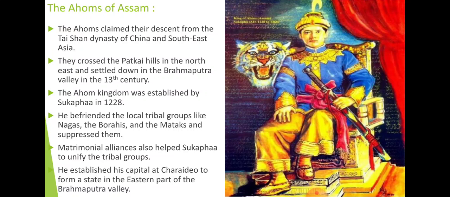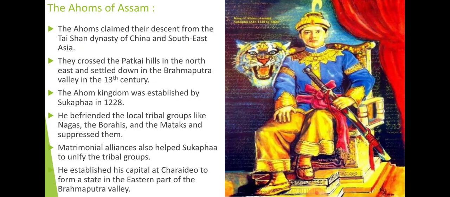After suppressing all of them, he established his kingdom and made Charaideo his capital. He not only suppressed them and fought with them, he also made several matrimonial alliances, and with the help of matrimonial alliances, he came to mix with the tribal communities who were residing over there.